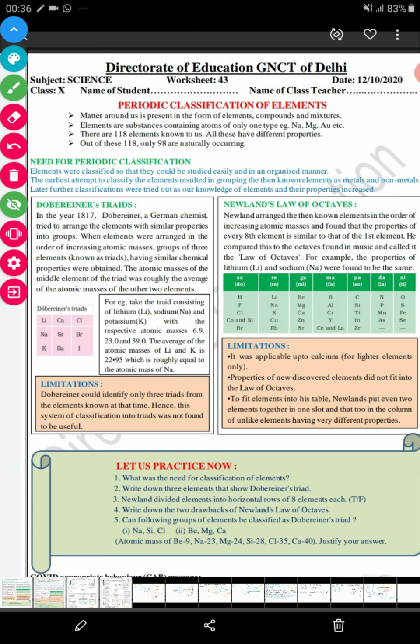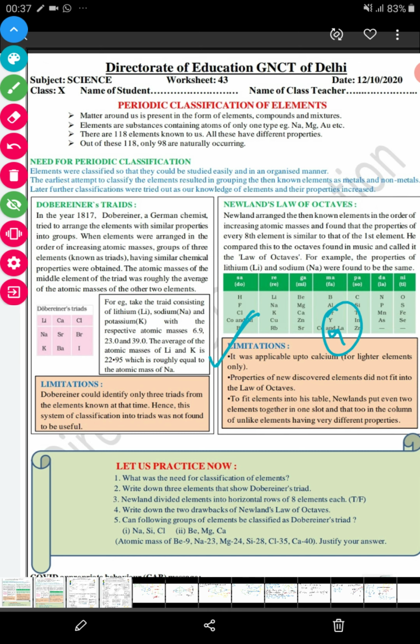Third question we have: Newlands divided the elements into horizontal rows of 8 elements each. False. It is false. Okay, 7 elements in a horizontal line. Next question we have: write down two drawbacks of Newlands. So you can write this answer from here. Drawbacks of Newlands. And fifth question we have: can the following groups of elements be classified as a Dobereiner triad?